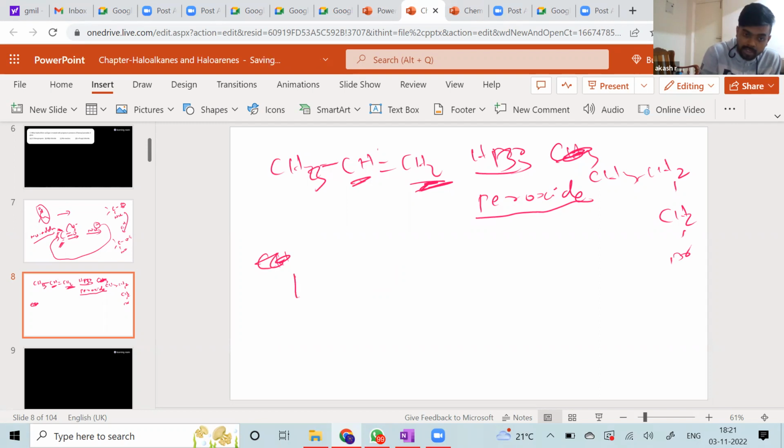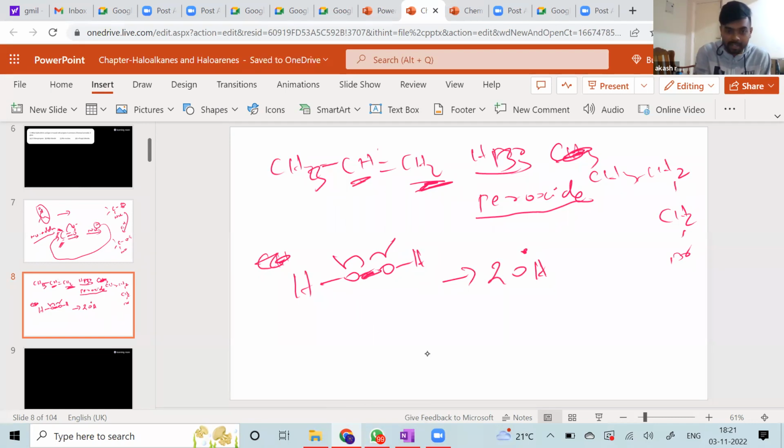So first, this H2O2, this is how it looks. Hydrogen peroxide undergoes homolytic cleavage. This is how I represent it. If it is heterolytic cleavage, I'll put a single arrow towards one of the atoms. If it is homolytic cleavage, I will use half arrows on both sides. So now this is going to produce two OH radicals. This dot represents that this electron is going back to this oxygen and this electron is going back to the other oxygen. So you'll form two OH dots.